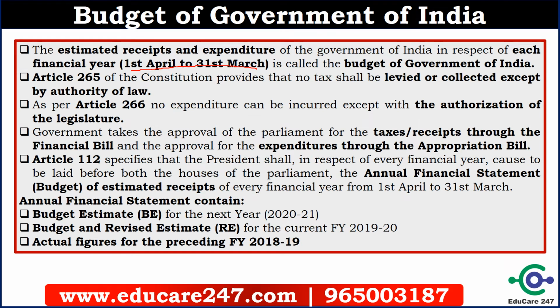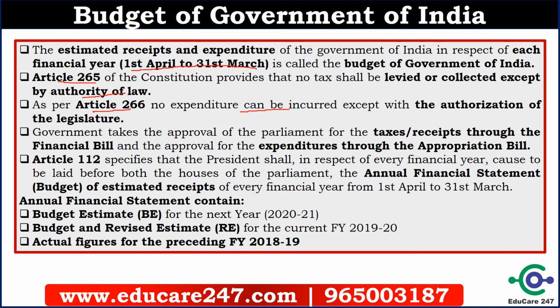And why does the Government of India need a budget? Because Article 265 says that no tax shall be levied or collected except by authority of law. So for collecting any taxes, we need the authority of law. And Article 266 says that no expenditure can be incurred except with the authorization of the legislature. So for spending any money, the government needs the legislature's permission, Parliament's permission,